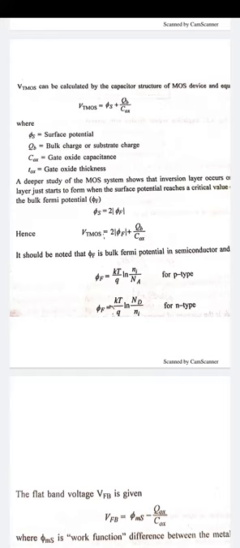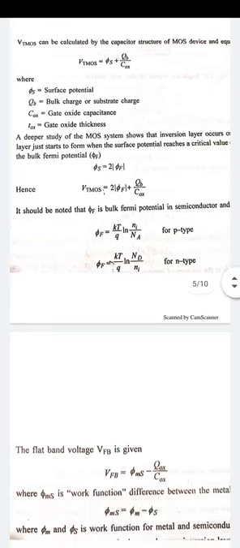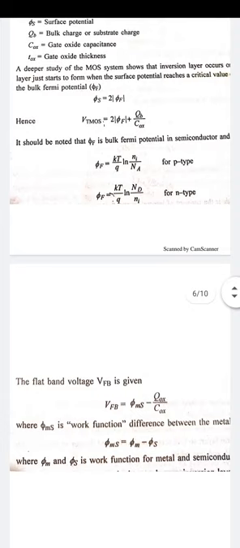Ni means the intrinsic carrier concentration and Na is the acceptor doping value. So for n-type, phi f is equal to kT by q log Nd by Ni. This is the formula for n-type. So basically these are the Fermi potential formulas by which we calculate for the different p-type or n-type MOS devices.